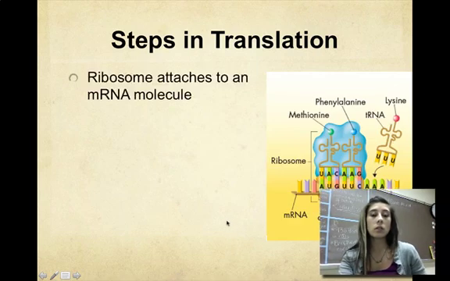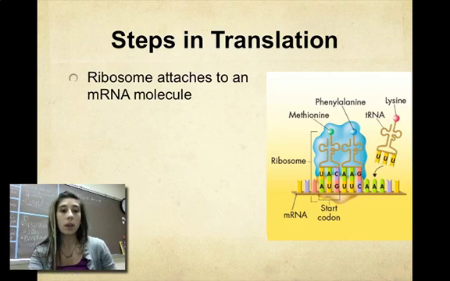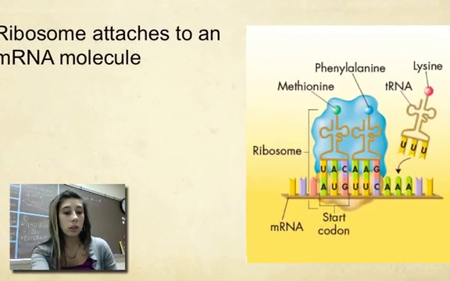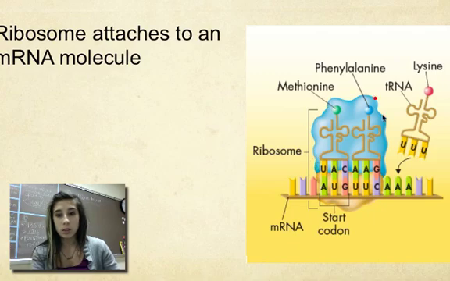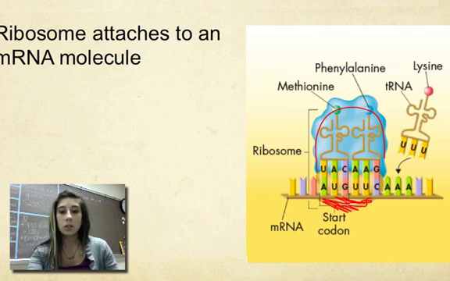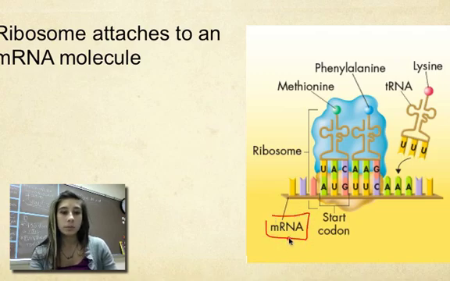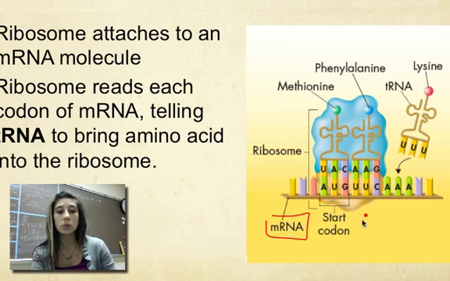And so within our steps of translation, we have ribosomes that are going to attach to the mRNA molecule. The ribosome itself is made of two units, this bigger blue unit and then the smaller unit right down here that's colored red. The ribosome attaches to our mRNA molecule and begins to read the codons. So it's found the start codon, that's where it knows to begin. The ribosome searches until it finds AUG, and then the start codon will begin to pair up with